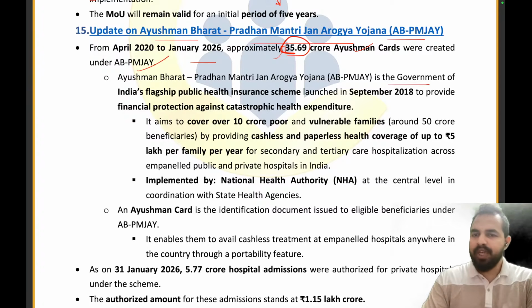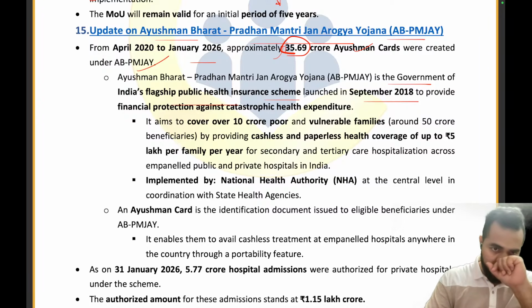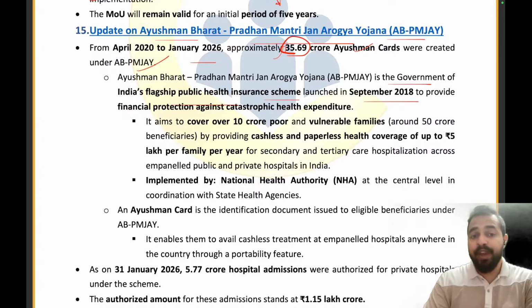The ABPMJAY is the Government of India's flagship public health insurance scheme launched in September 2018. So guys, in which year was it launched? 2018. Why? To provide financial protection against catastrophic health expenditure. Why is it called catastrophic? Sometimes families are not even ready for such expenses, and these expenses disturb the balance of the family's financial health.